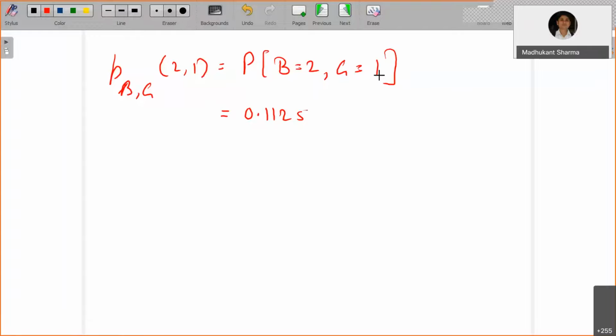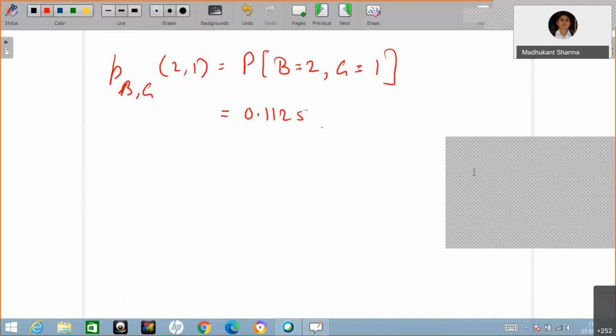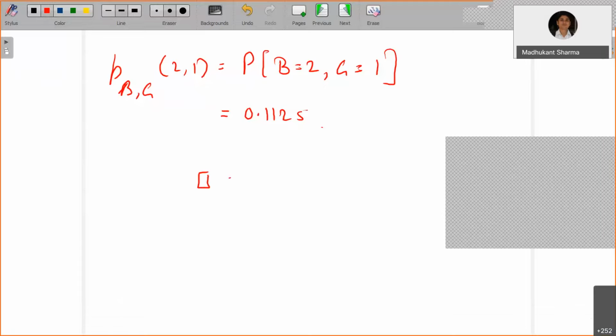Similarly, in this case as well, you will proceed the same way. The probability for a family of 3 children, where the number of boys is 2 and the number of girls is 1, is 3 choose 2 into (1/2) cubed. There are 3 places, and out of these 3 places you want 2 boys, so the number of ways is 3 choose 2.